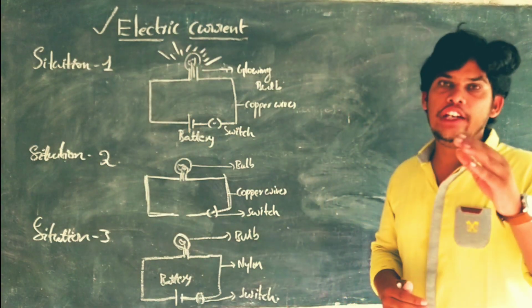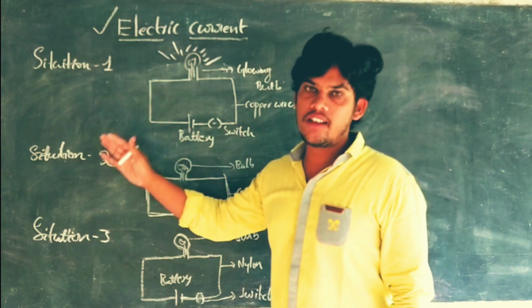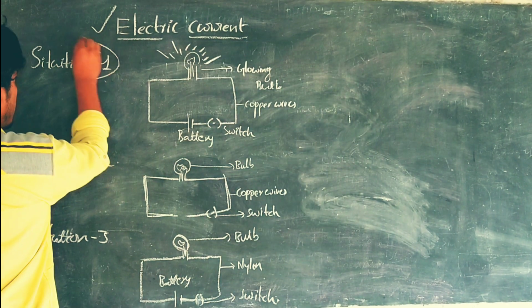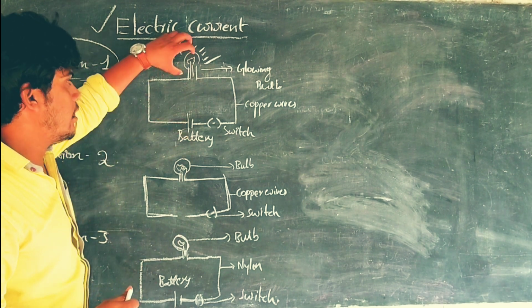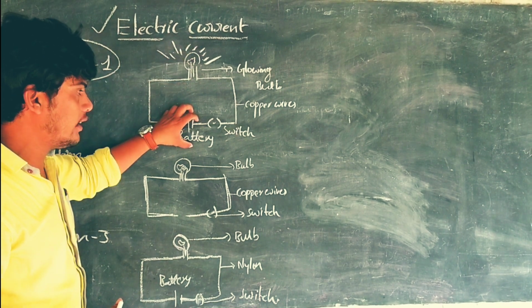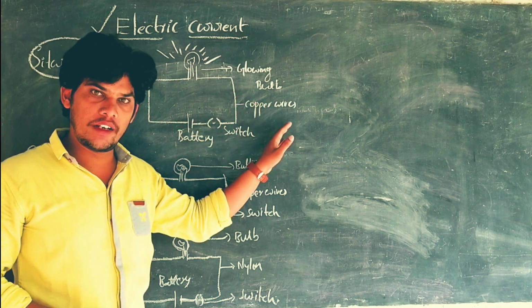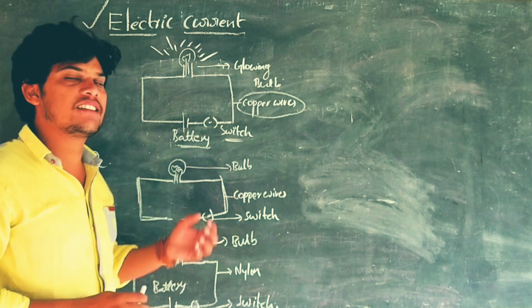Let us assume that there are three situations: situation 1, situation 2 and situation 3. In situation 1, I connected a bulb to the battery and switch with the help of copper wire. You have to remember all the components connected in the circuit.